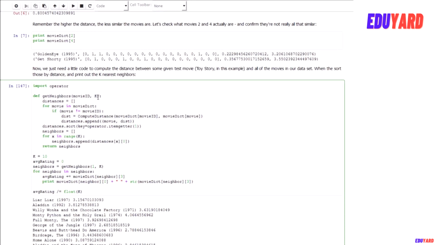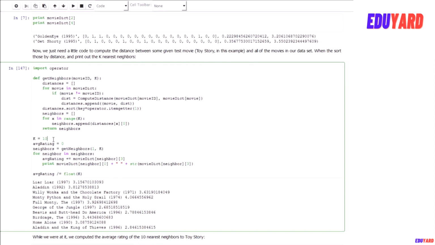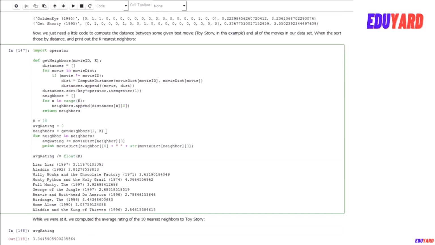If you want to take a moment to wrap your head around it, it's fairly straightforward. We have a little getNeighbors function that will take the movie that we are interested in and the k neighbors that we want to find. It will iterate through every movie that is actually a different movie than the one we are looking at, compute that distance score from before, append that to the list of results that we have, sort that result, and then we will pluck off the top k results.